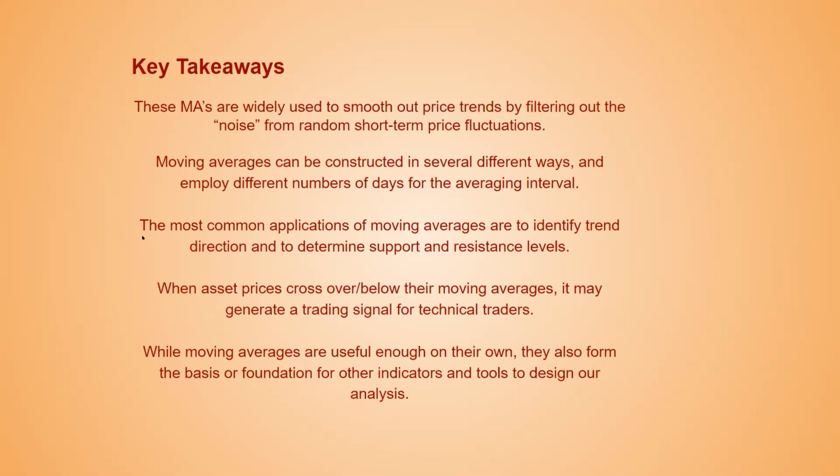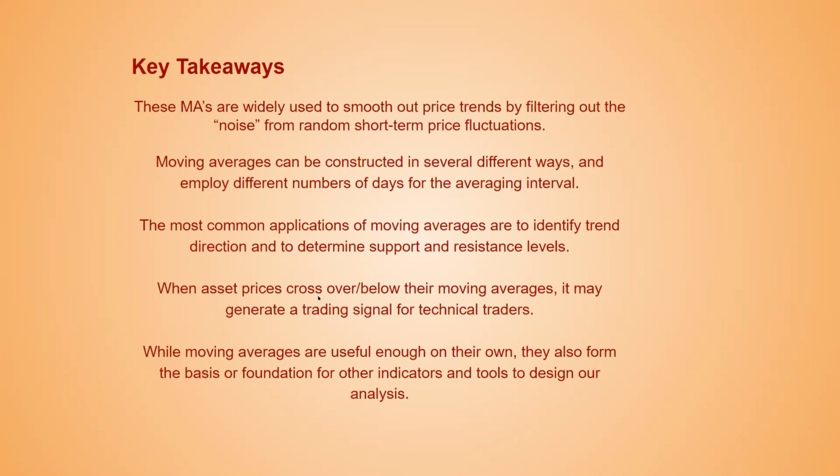But the common applications of moving averages are to identify trend direction and to determine support and resistance levels. Now, it says the most common application, but these are the important applications of the moving averages. The reason we are using the moving averages is to understand the direction and to use them as our support and resistance levels.